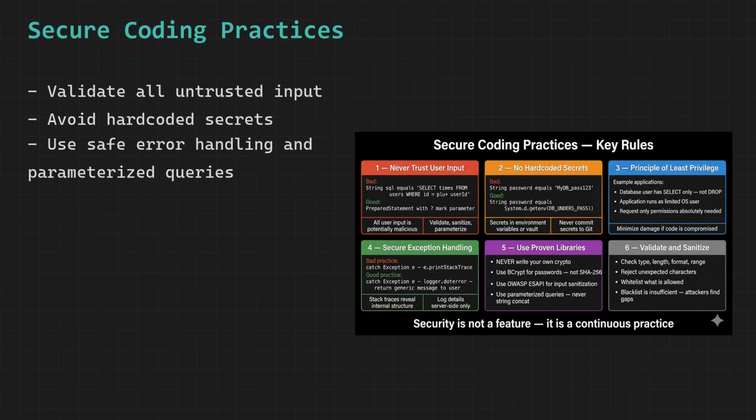Security vulnerabilities are overwhelmingly caused not by exotic mathematics but by common coding mistakes that any developer can make if they are not thinking about security. The OWASP Top 10, published by the Open Web Application Security Project, documents the most critical web application vulnerabilities. Year after year, SQL injection, broken authentication, and insecure deserialization appear at the top.